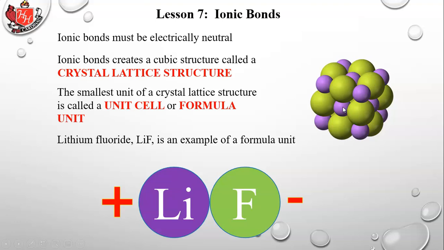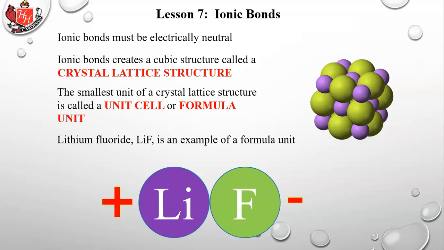And the answer is, it doesn't belong to any one of those. It's not as though this lithium belongs to just this fluorine. It kind of belongs to all of the fluorines around it. The same is true of the fluorines. If you look at this one on the bottom right here in the center, which lithium does it belong to? Well, it belongs to the one on the left, the one on top, and the one on the right. So they kind of are shared. It's kind of like a community.